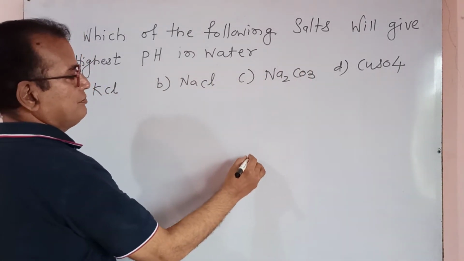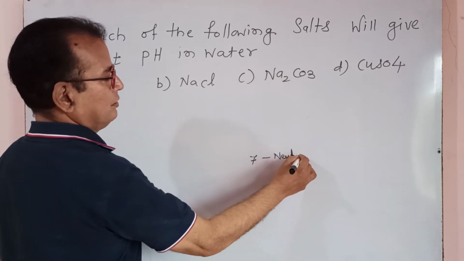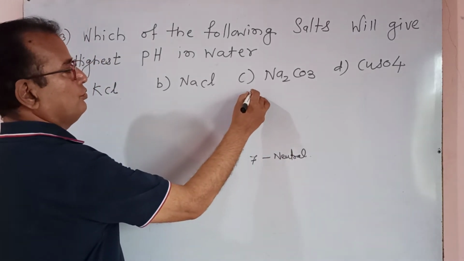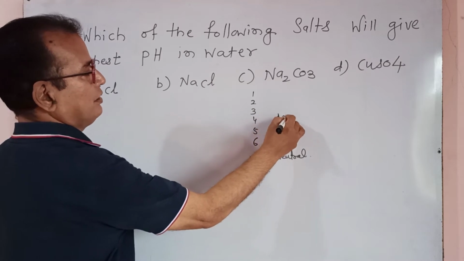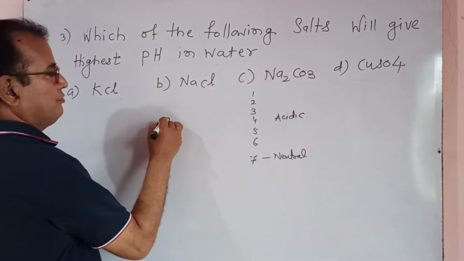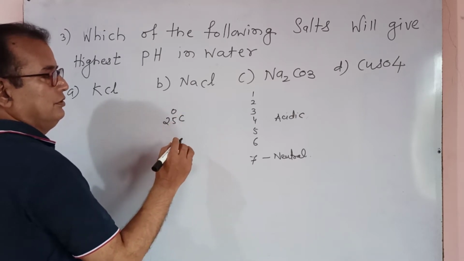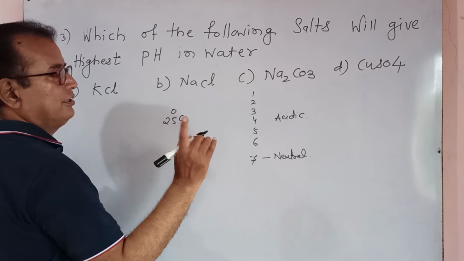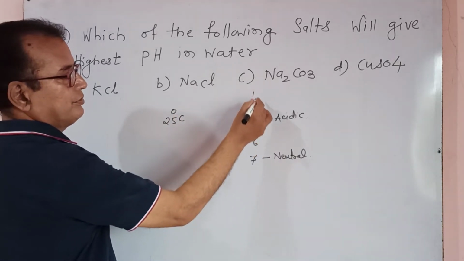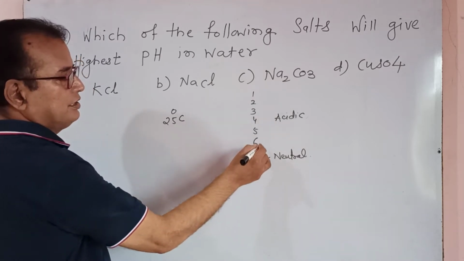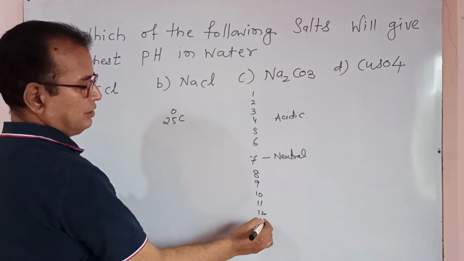The pH scale: in the middle, pH 7 is neutral, and up to 1, 2, 3, 4, 5, 6 is the acidic region. At 25 degrees centigrade, the standard condition of temperature and pressure, the particular value of pH is fixed. Then 8, 9, 10, 11, 12, 13, 14.